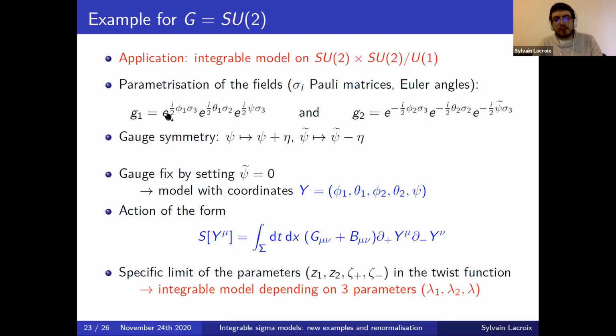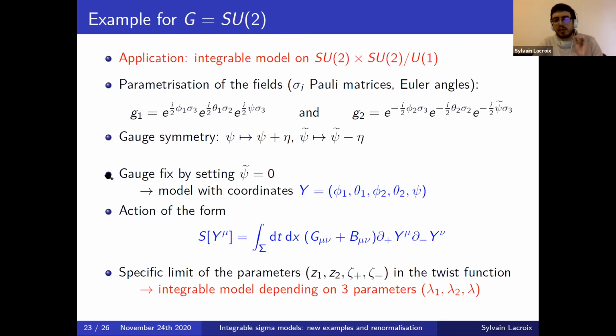And in this parameterization, the fields then depend on 6 coordinates, which are 6 angles, phi1, theta1, psi1, and phi2, theta2, psi2. And the gauge symmetry, which acts on the right simultaneously on these two elements, then acts just by translation of the angles psi and psi twiddle.